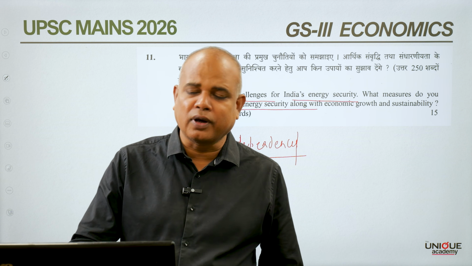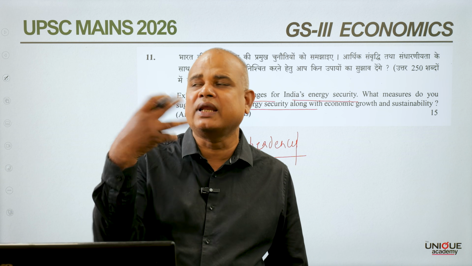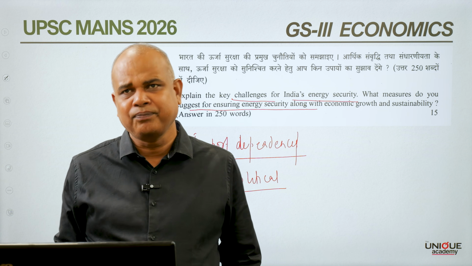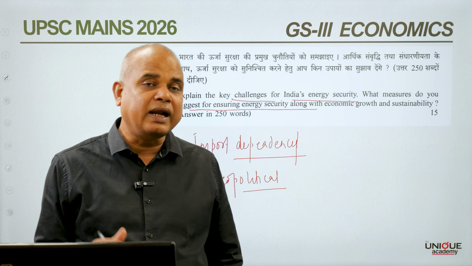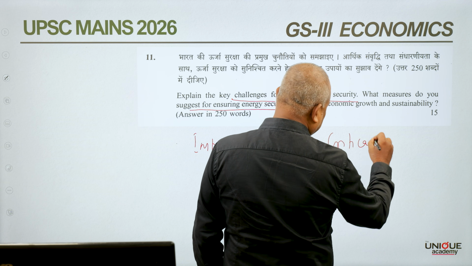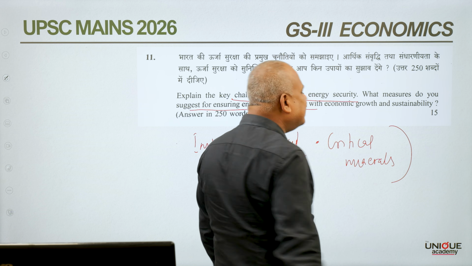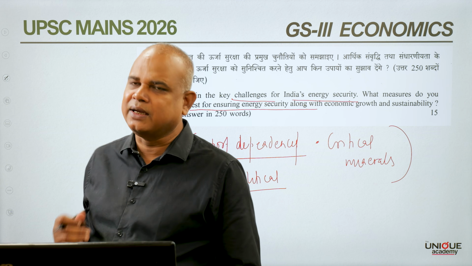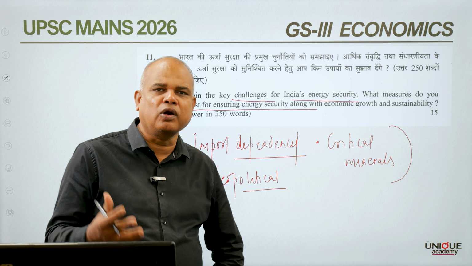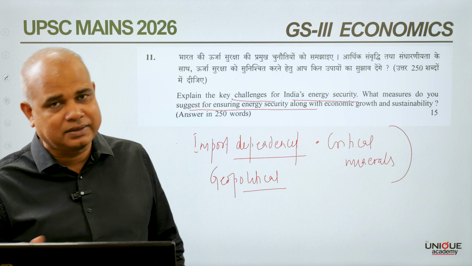The second important challenge for India's energy security is that at a time when we are talking about solar energy and electric vehicles in India, critical minerals become very, very important. As on date, we know that two countries are monopolizing the market. The USA is trying to monopolize the market in the context of AI, and China is going to monopolize the market in the context of critical minerals.